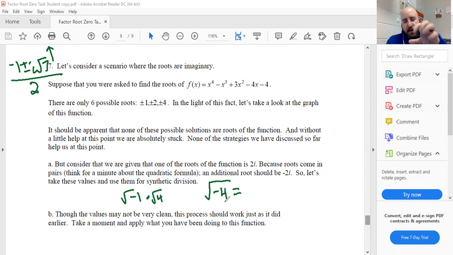We didn't do a ton of little numbers, but ultimately, what I tried to get y'all to remember was, if I have a negative inside the square root, I'm going to wind up getting an i somewhere. So we get the i from the negative square root, so you can almost ignore this now and ask, what's the square root of 4? We know the square root of 4 is 2.